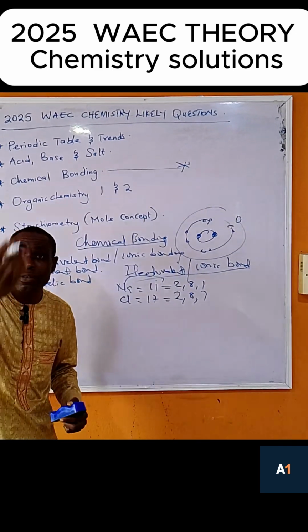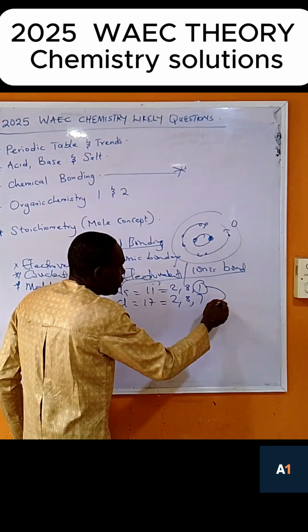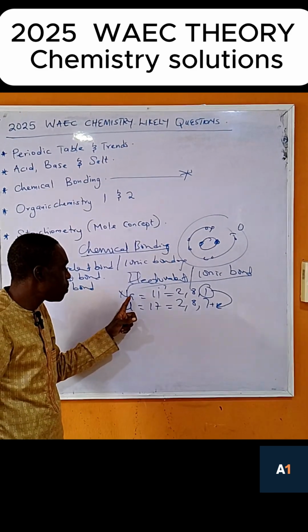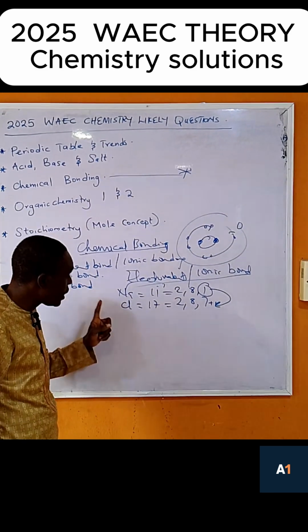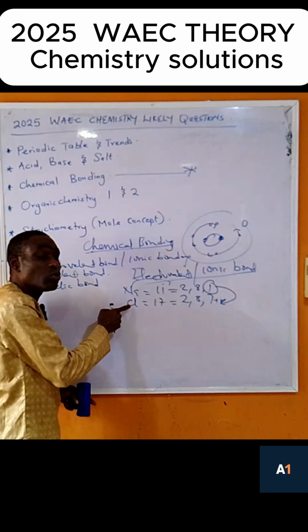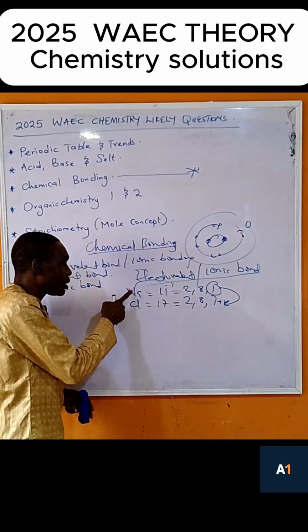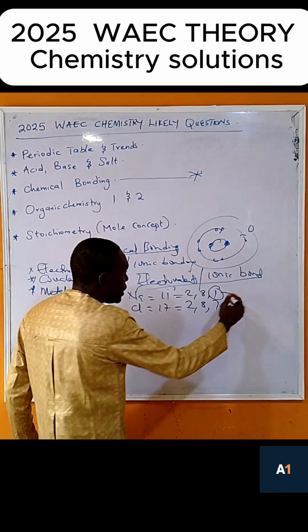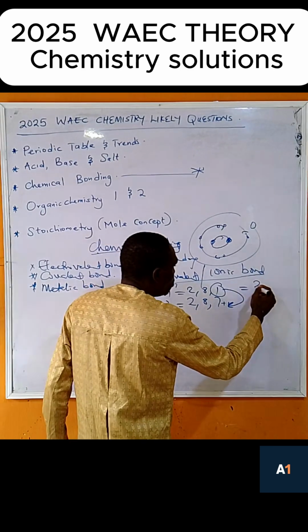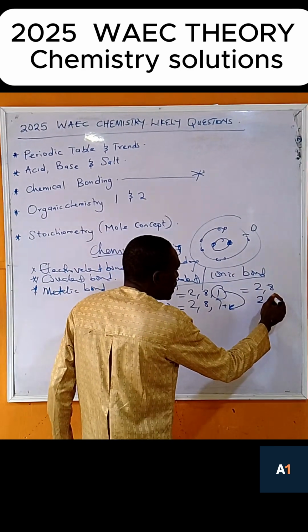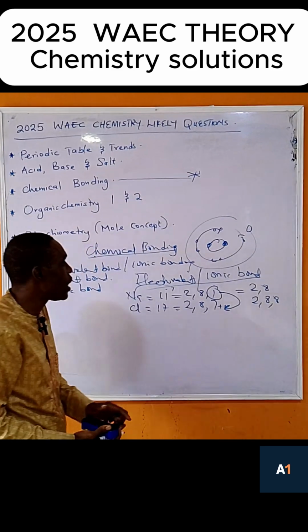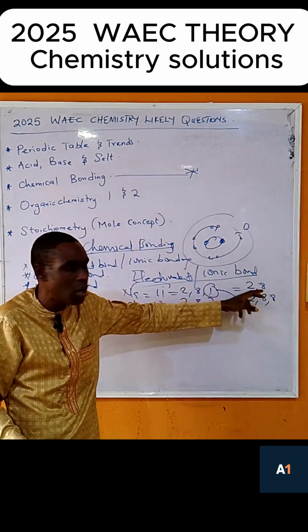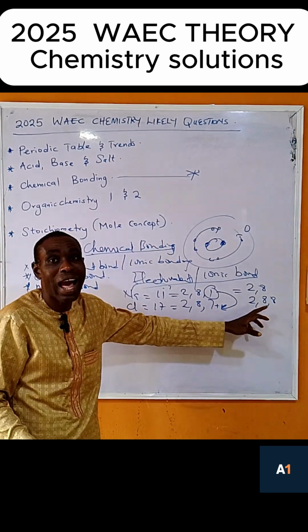Now, we say transfer of electron. The electron here will transfer to this one, to add up to this. You can see I said from positive to negative, meaning from metal to non-metal. Sodium is a metal, while chlorine is a non-metal. So automatically the resulting ion will be 2, 8, and this one will be 2, 8, 8. So it now results in the electronic configuration of neon, and this one is the electronic configuration of argon.